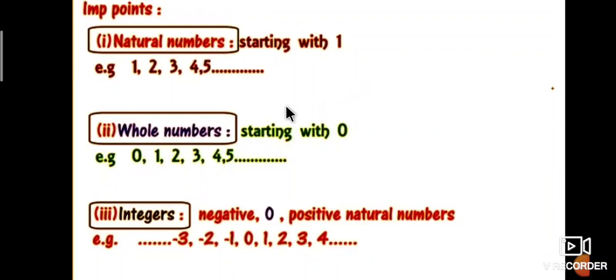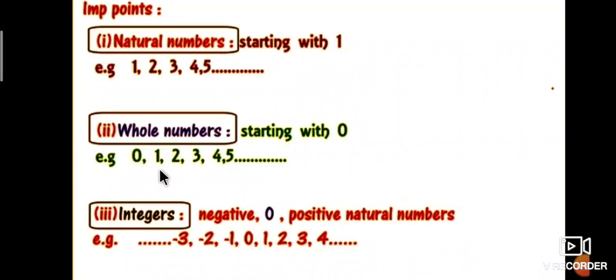Okay, students, next: when natural numbers are combined with 0, it forms the set of whole numbers. What are whole numbers? The whole numbers start with 0. They are all natural numbers including 0.